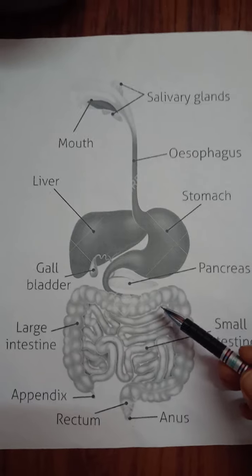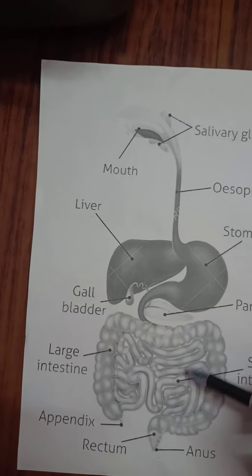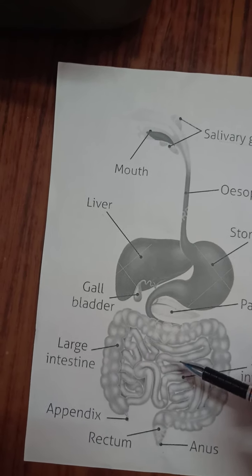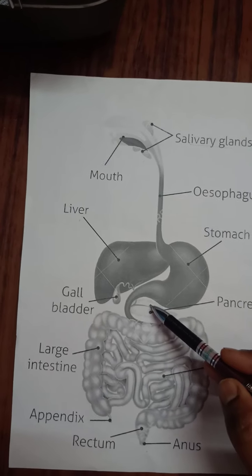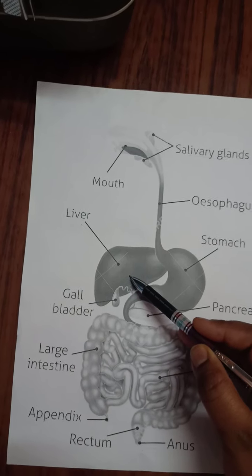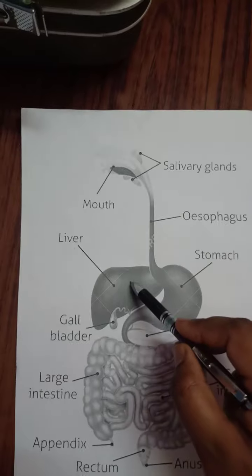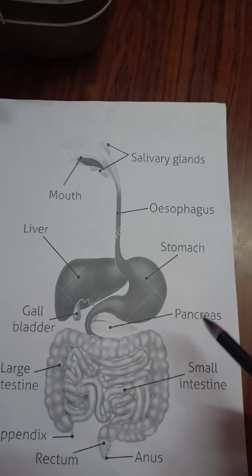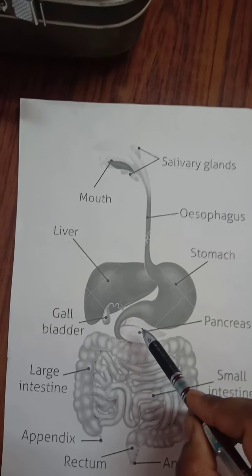Yes children, can you see here in this picture? This small intestine is coiled, almost 7.5 meters long, and receives the secretion from the liver and from the pancreas. Now where is the liver situated? It is situated on the upper part of the abdomen, on the right side. And where is the pancreas? It is located below the stomach.